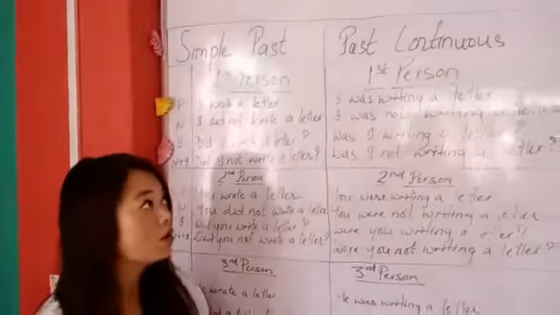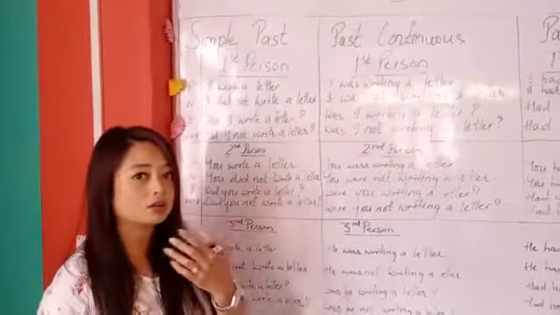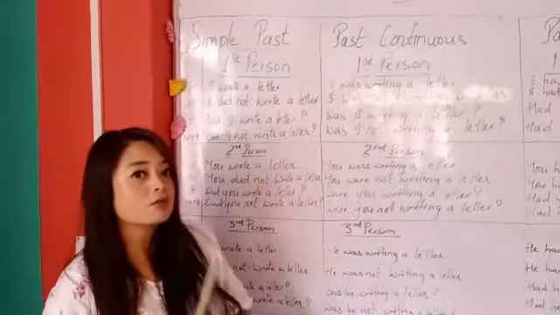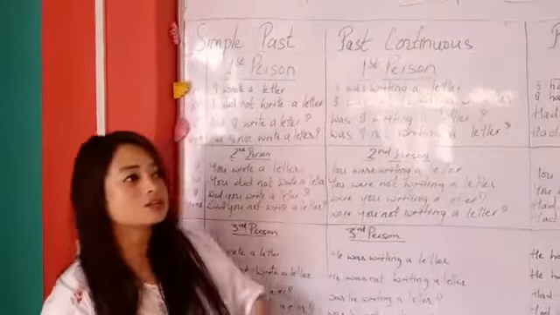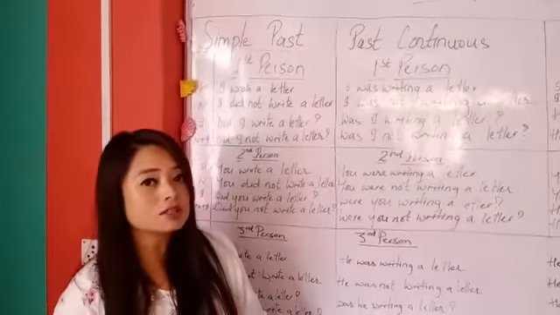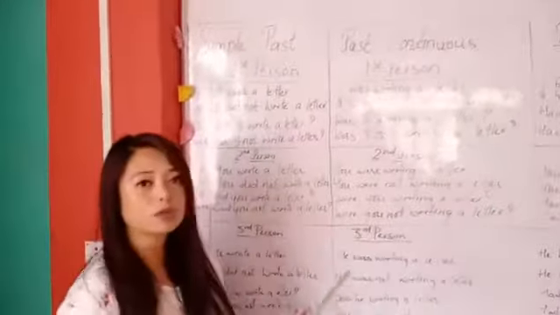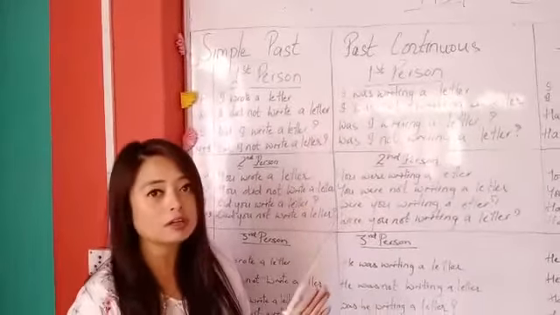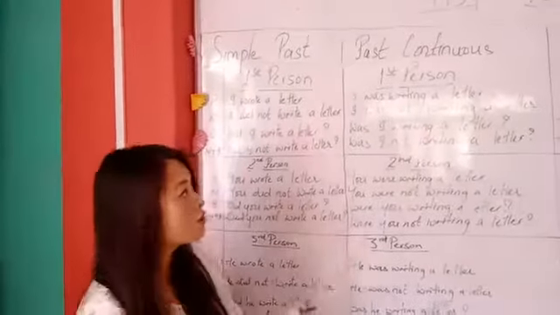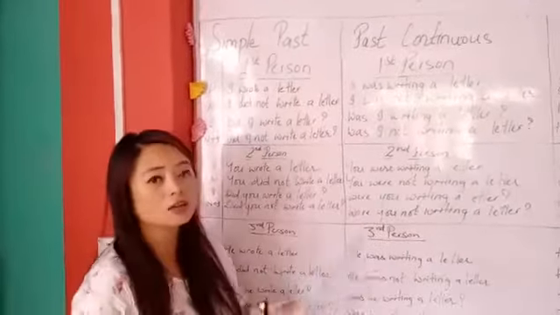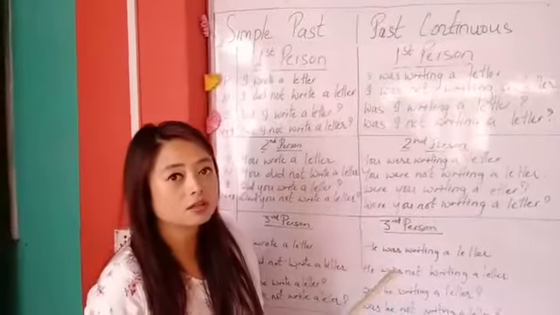If you know this, you will come to know which tense the sentence you are speaking is from. There are proper rules to speak also.